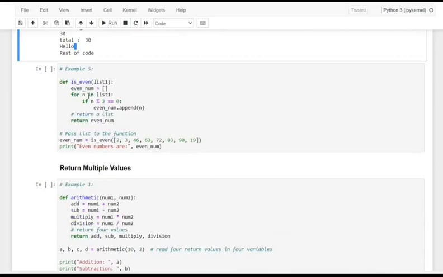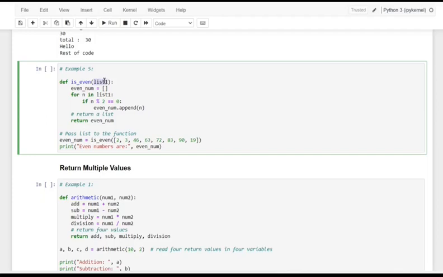I just want to check whether a number is even or not, and I want to make it from a list. Here we are declaring an empty list, even number. This list you can get from the user, whether it is the input function, or you can get it by the function arguments.